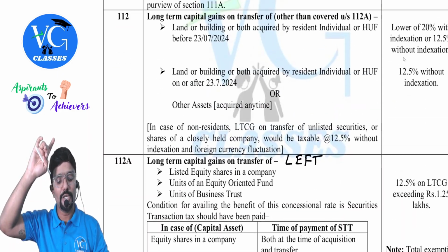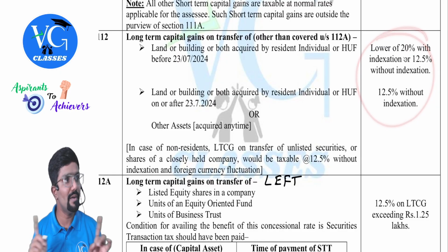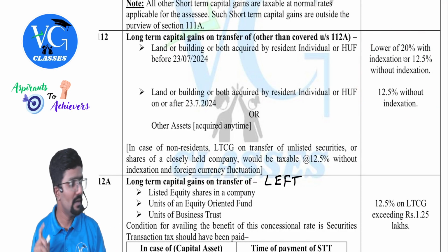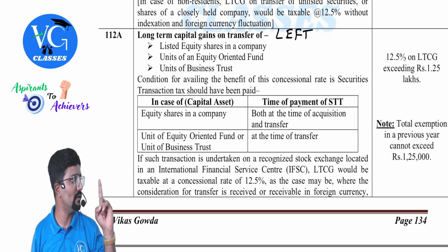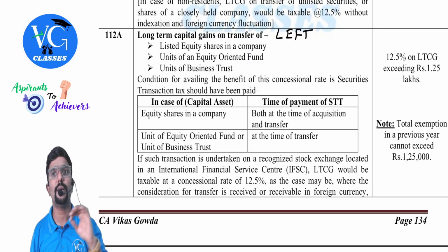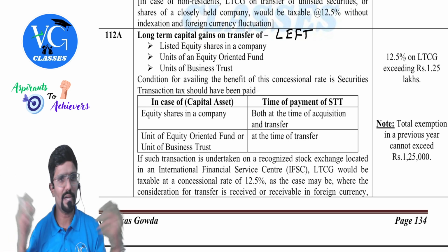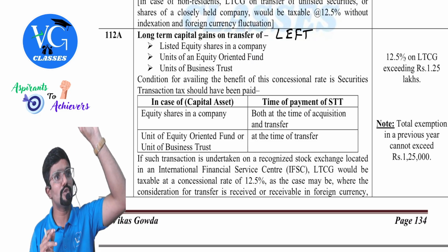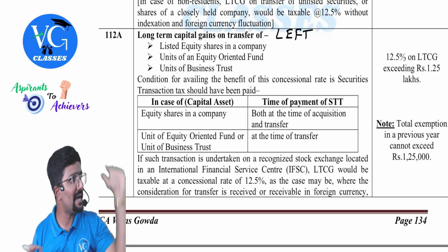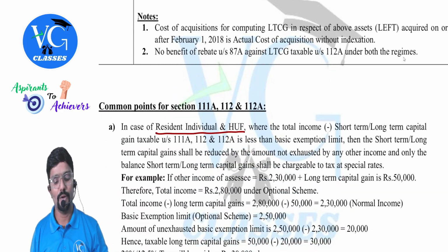One more thing, guys. Under section 112, we have a tax rate, and this is on the entire income. Here we will not reduce any 1,25,000. It is only for 112A that we reduce 1,25,000. Please be careful. For 112 long-term capital gain, on the full gain, it is 12.5%, or if 20% is applicable, 20%. Got it? Same way for 111A also. 20% is on the entire gain. Nothing to reduce.